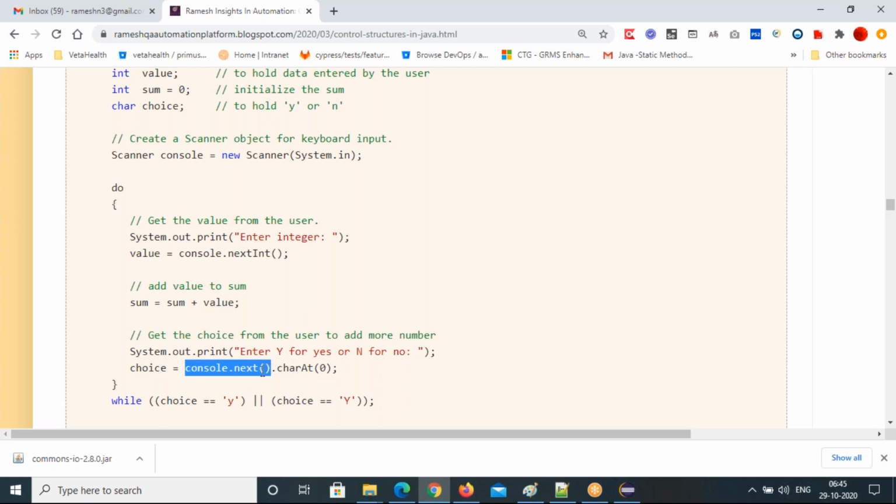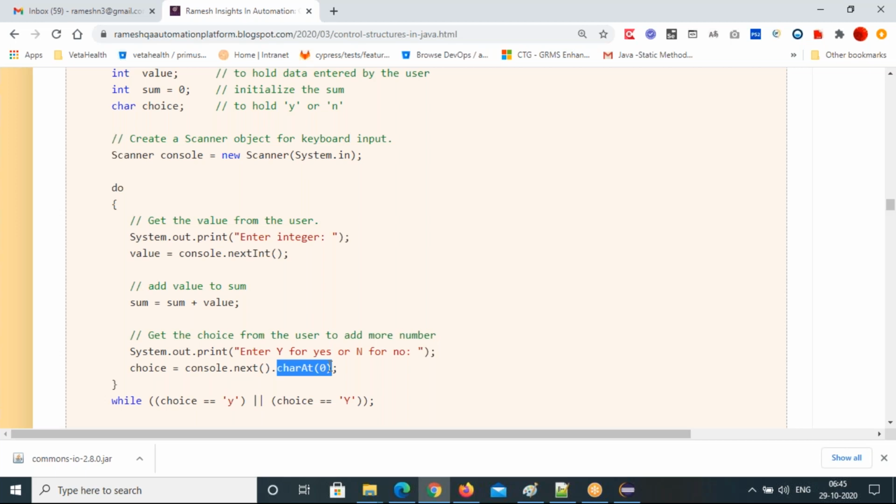From that string, I am getting the first character of that, charAt(0). So this charAt is a return type method in the String class. console.next is a string. String dot charAt(0) means first character. If you enter y for yes, the first character it will return. If you enter no, the first character n it will return.